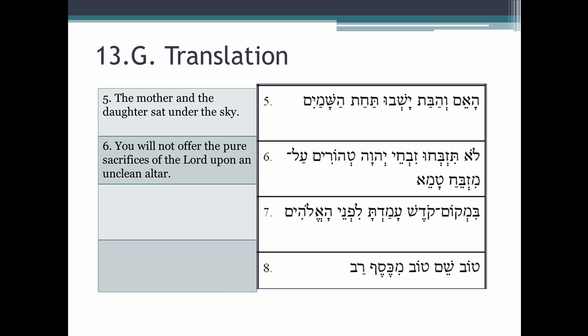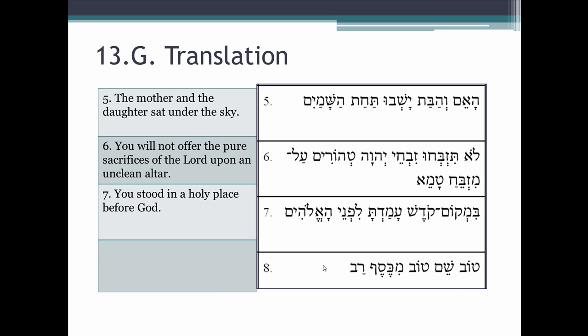Let's turn on our answer key. We're getting some information here we can work with. So, in a holy place, you stood lifnei, before ha-Elohim, before either the gods or before God. Now, most often in the Hebrew Bible, ha-Elohim does still represent the singular God. It marks this Elohim as distinct because of the definite article, as opposed to all other elohim. So ha-Elohim is typically still God, the God of Israel.